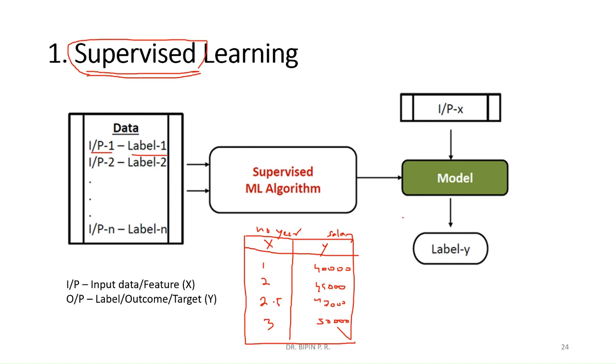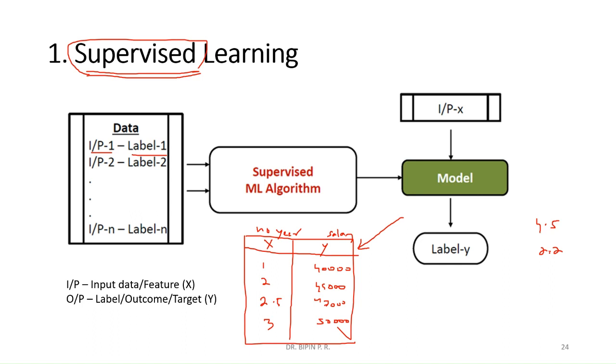Okay, so this is the data the employer has now. Now we want to make a machine learning algorithm in such a way that whenever a new employee comes with an experience of 4.5 years or 2.2 years,